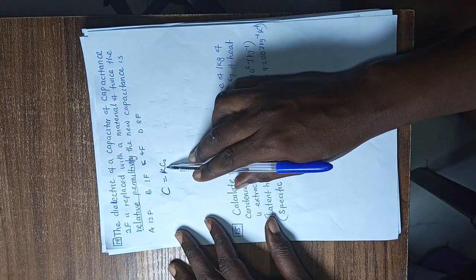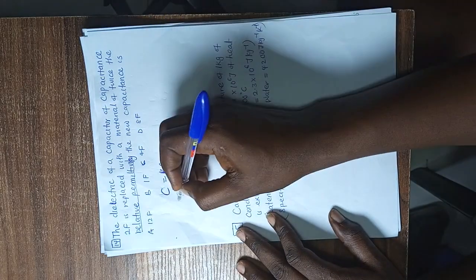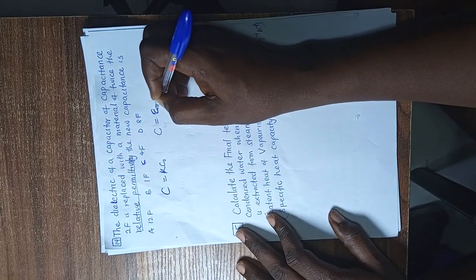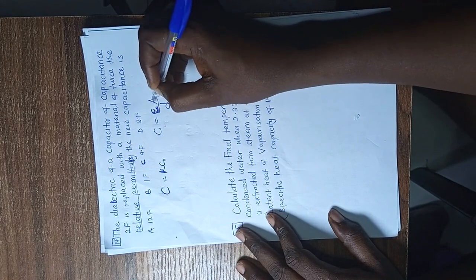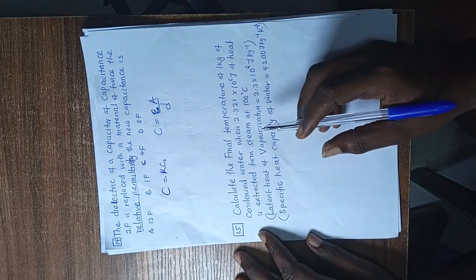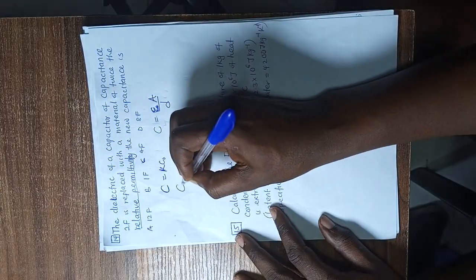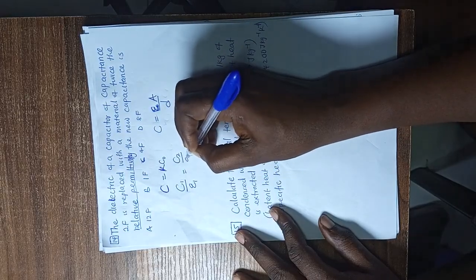Now we want to calculate the dielectric constant, although it is not given to us directly, because there are two. Let's use C equal to the dielectric constant times A over D. The relationship between the dielectric constant and C is just direct proportionality. So we can say C1 over K1 equals C2 over K2.